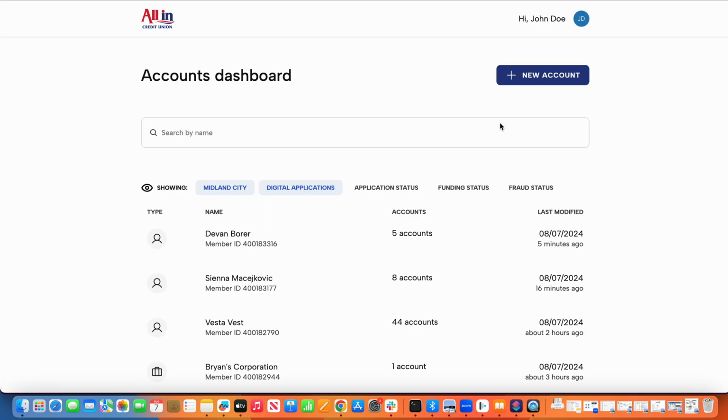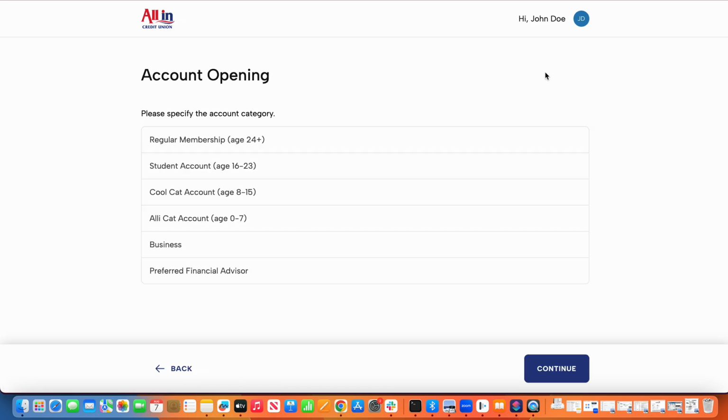Now, with that being said, in addition to providing a pipeline of account activity as well as information that the MSR can utilize to assist their member, we also facilitate the ability for them to open new accounts through this process. For those of you that have watched the digital version of this, effectively, this will look and feel very similar. So as they start the process, the first thing that we will ask them to do is to define a membership category.